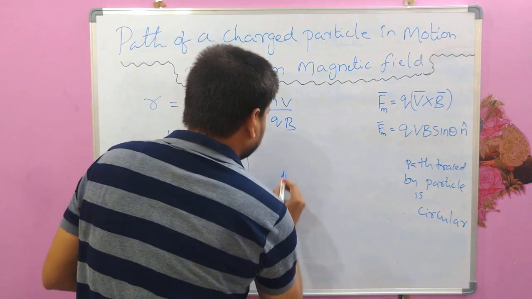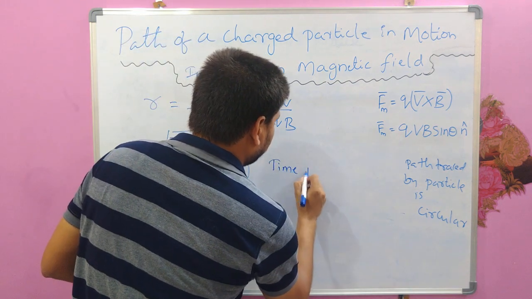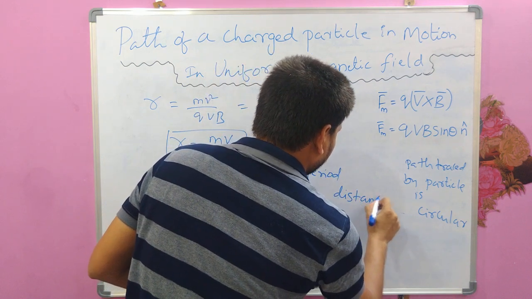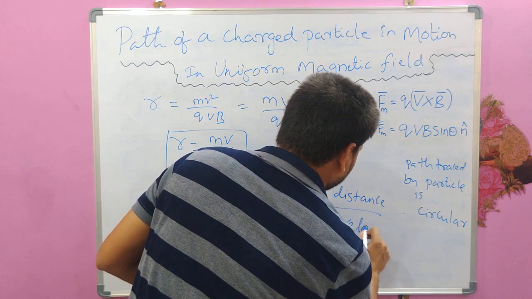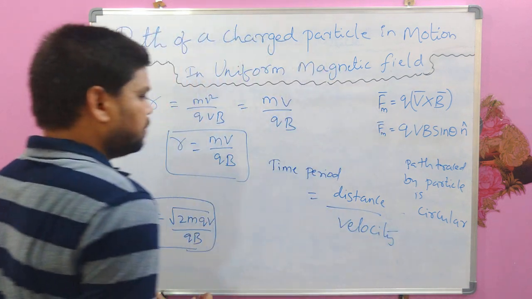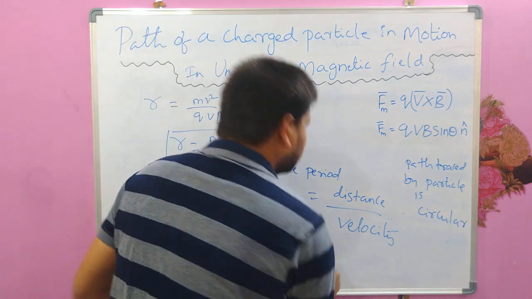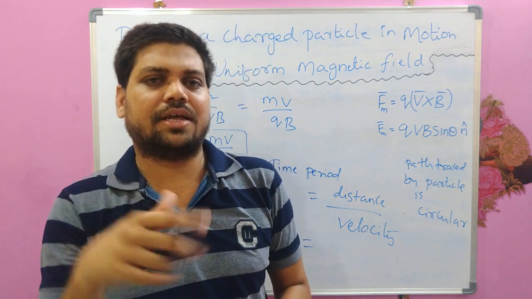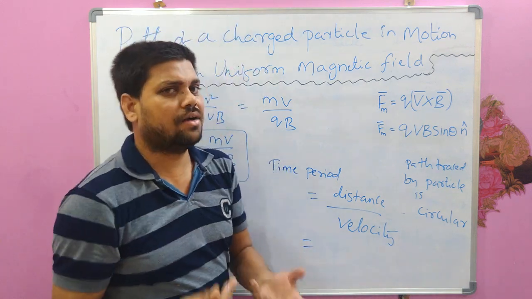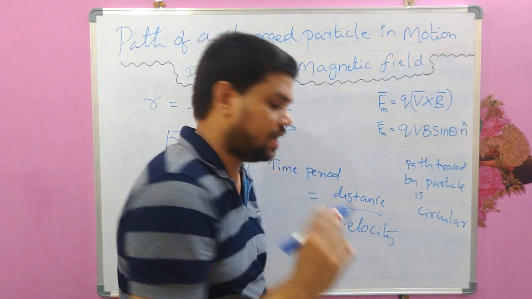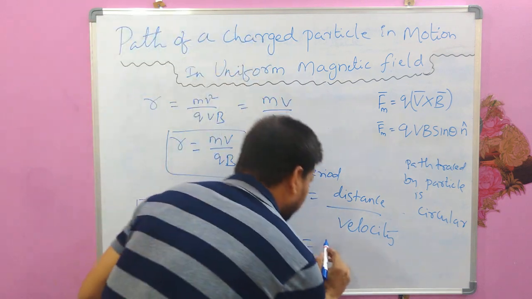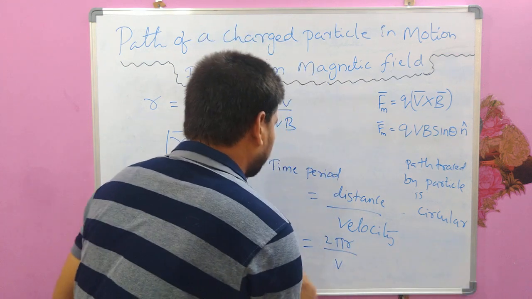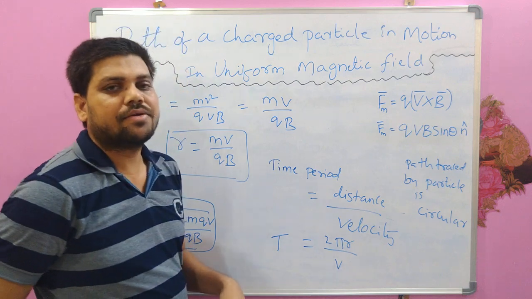So what is the time period? Time is distance by velocity. So what is the distance here? The particle is tracing a circular path, and the distance of that circular path is nothing but the circumference of that circle. What is the circumference of a circle of radius r? It will be 2 pi r, and the velocity it is moving with is v. So T is 2 pi r by v.